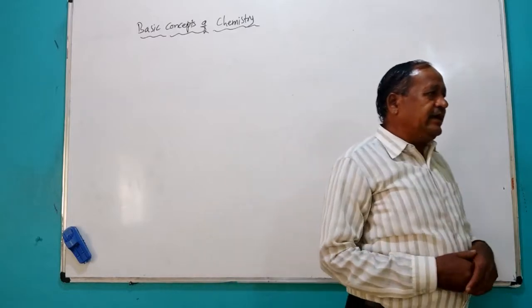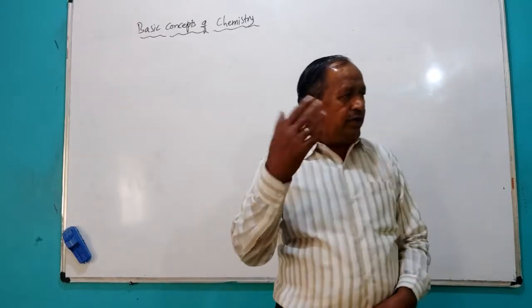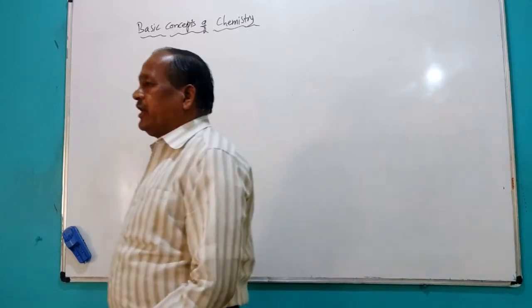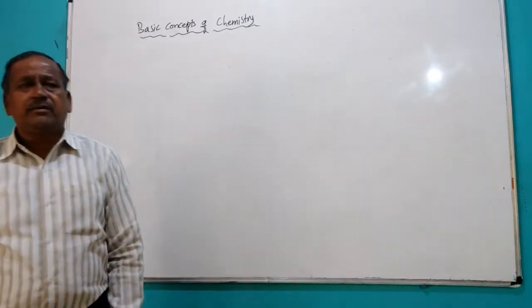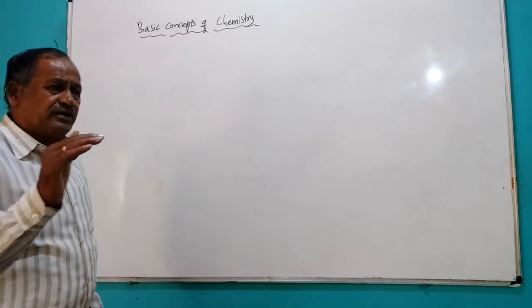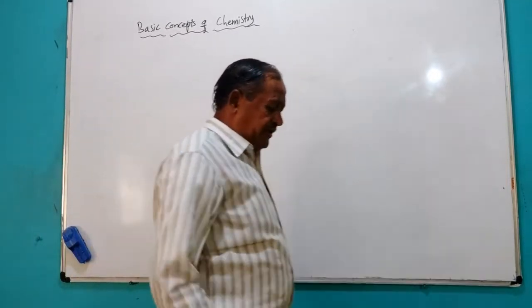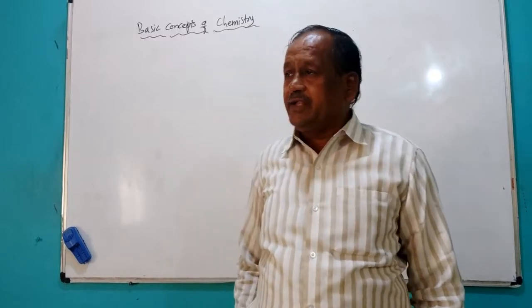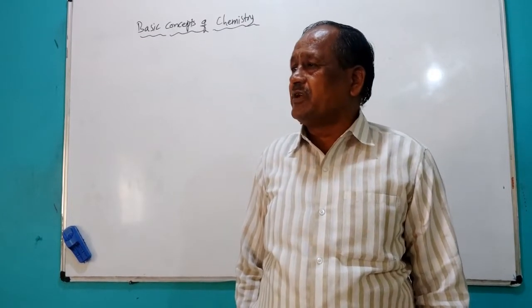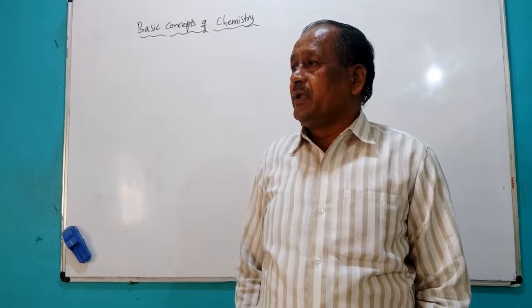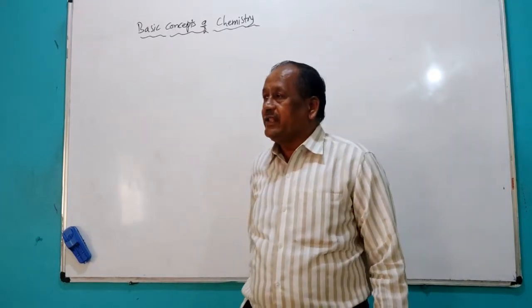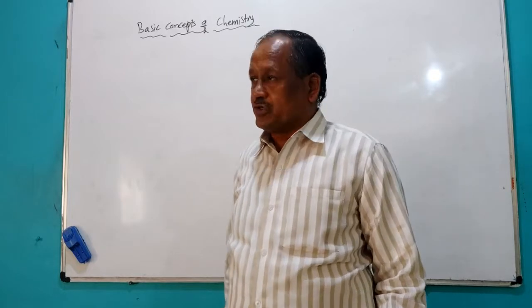If you go to any hill area, or you can go anywhere, the mass of a substance or mass of a person is fixed. Whereas weight varies. Varies means it changes from place to place because of gravity, so weight is not constant.